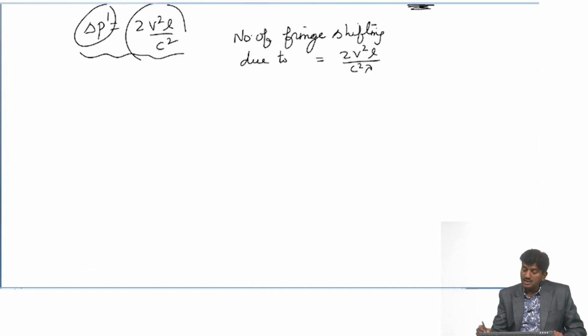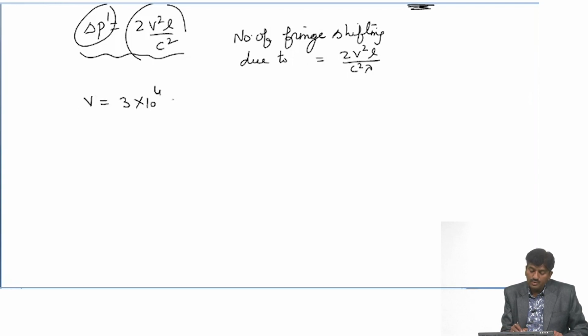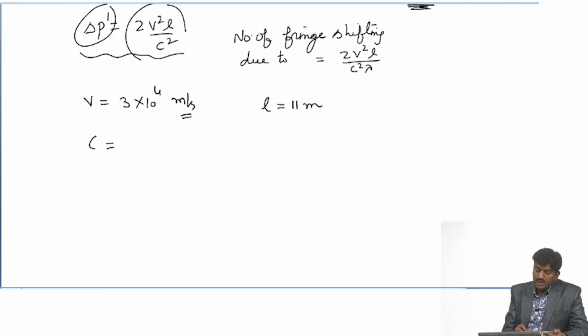And in this experiment, we know that the value of v is 3 into 10 to the power 4 meter per second, and the effective length of the experiment at that time was considered 11 meter, and the value of c is 3 into 10 to the power 8 meter per second, and lambda is about 5500 angstrom.